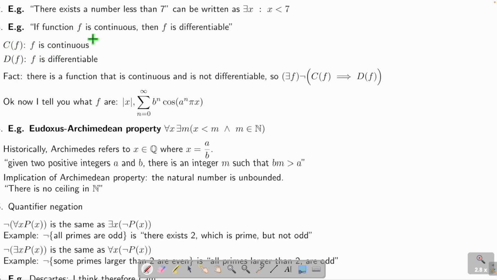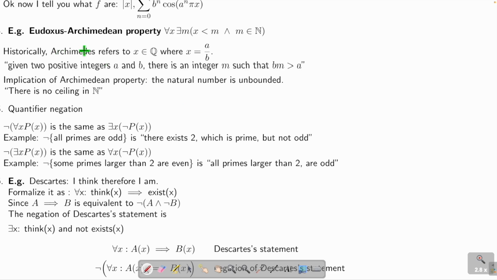Then, here's a fact you learn later. There is a continuous function that is not differentiable. So what I'm saying is, there exists a function f, in brackets. This is false, so I have a not here. You may wonder, what are these functions? Absolute value. Absolute value is not differentiable at 0. Or this function, which is continuous everywhere, but not differentiable anywhere. Wow, we learn it later, okay?